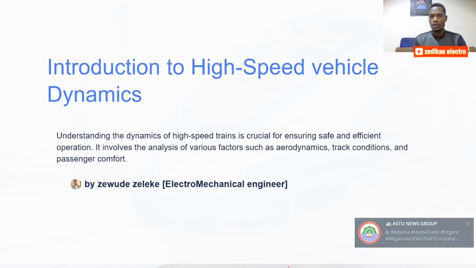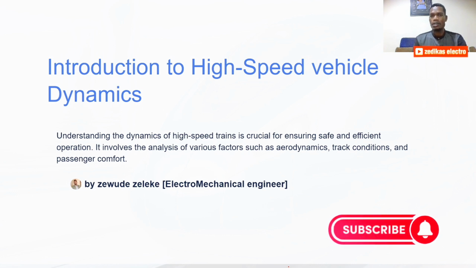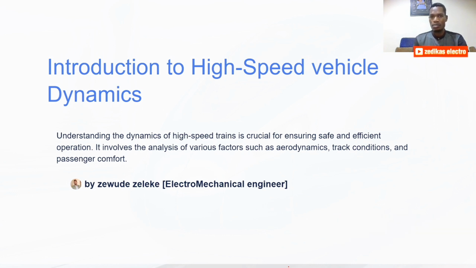Let's say the controlling variables are calculated by the dynamics equation. So the controlling variables are known from the dynamics of the system. Suppose that we have a high-speed vehicle, or to simplify the concept, a high-speed train.